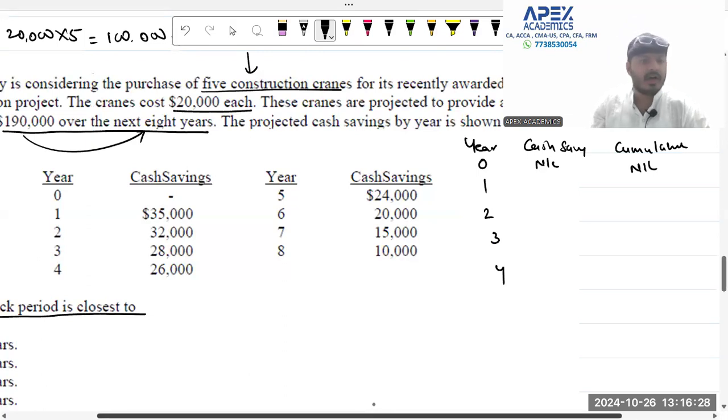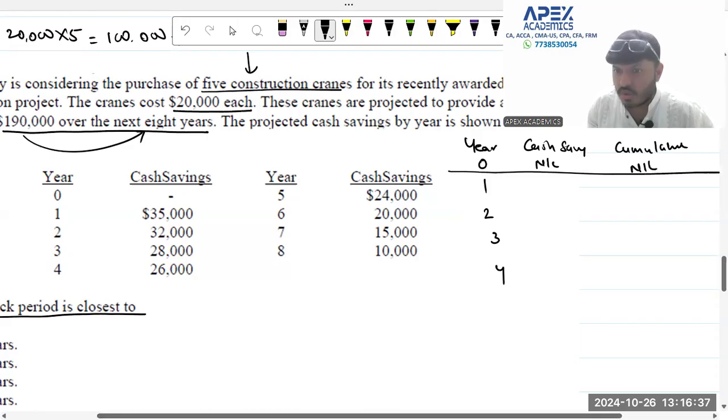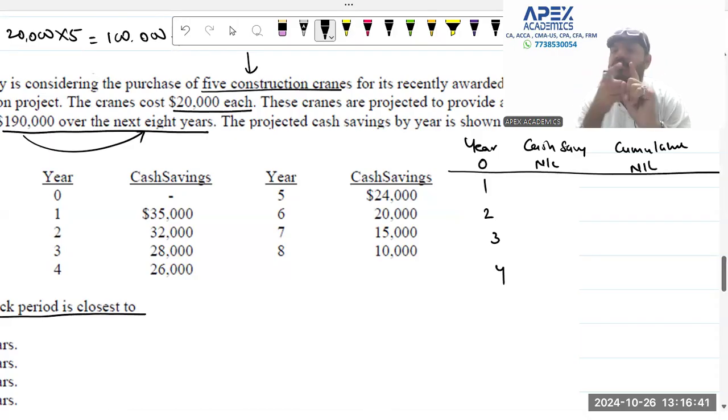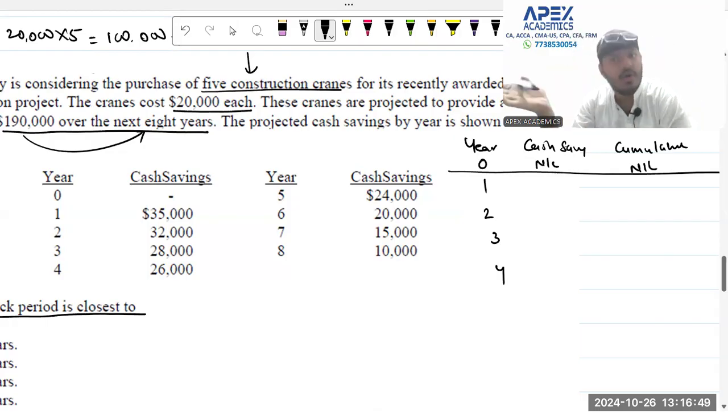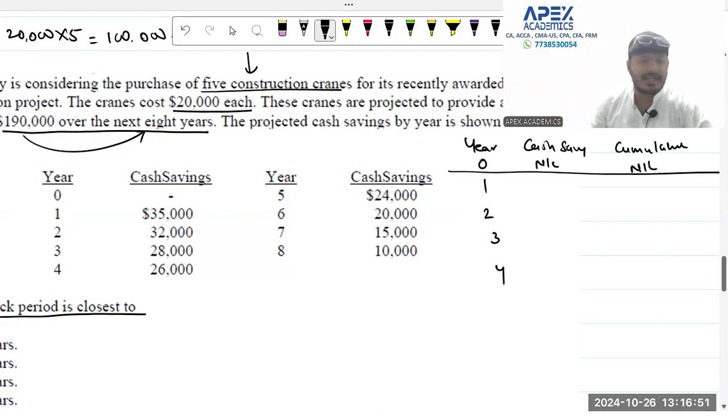Of course, year 0 means the first day of the year, so don't get confused why it is like that. We have purposely written this. You can also draft this out; it's not going to make too much of a difference to you. Year 0 means the first day of the year on which the asset is purchased. So obviously the cash saving has to be nil. You're not going to have a cash saving. You're going to have a cash outflow on that particular day. You need to understand this concept.